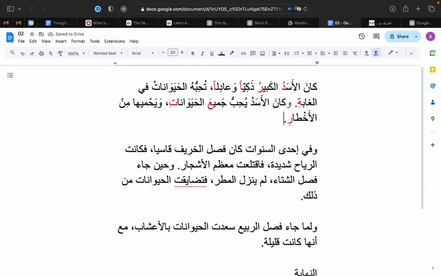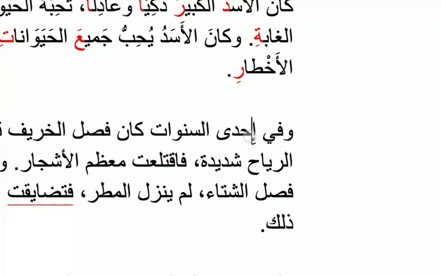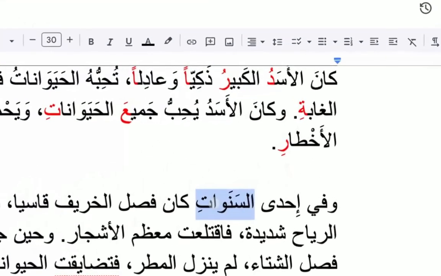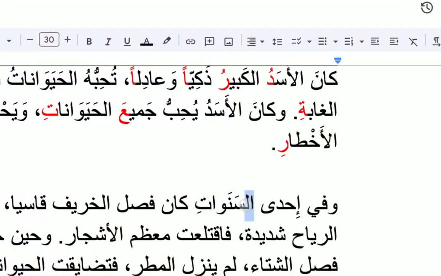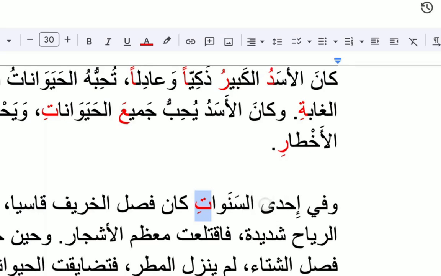ويحميها من الأخطار. وكان الأسد يحب جميع الحيوانات, and the lion used to like all the animals and defend them from dangers. ويحميها من الأخطار. وفي إحدى السنوات. إحدى, we said that it means one of, and therefore what comes after it, and what's coming after it right now is with the definite article al, and it's a noun, therefore it's a possessive noun over إحدى, one of what? Well, one of the years.